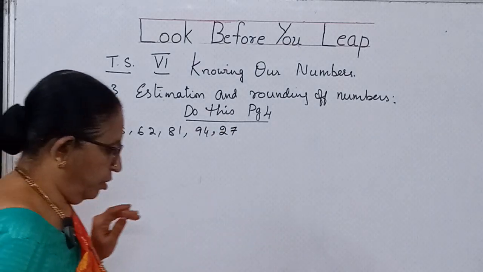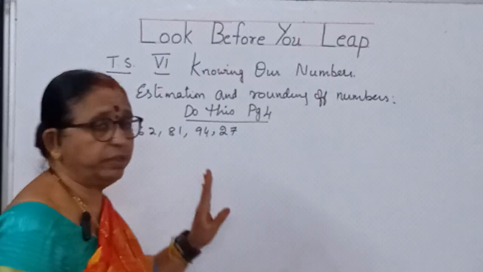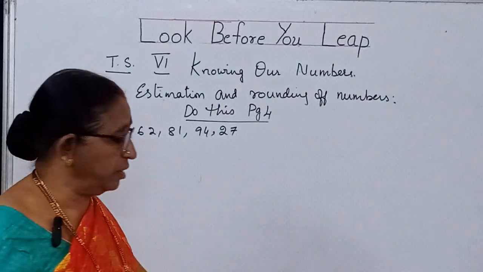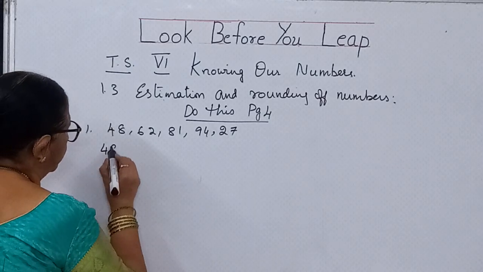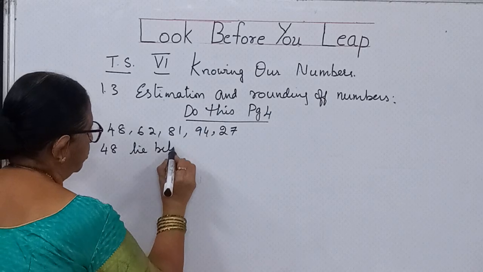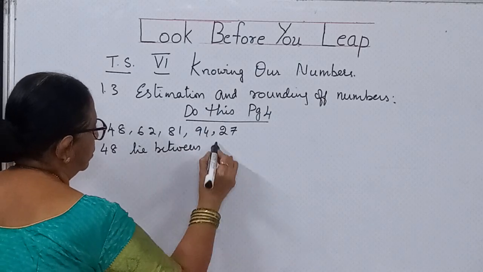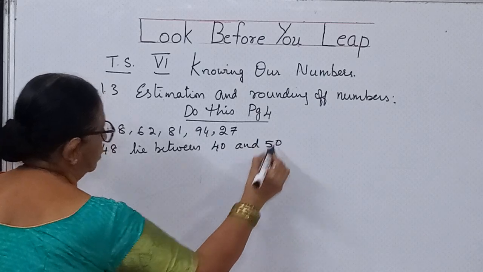These numbers you have to talk about nearest tens because these are all 2-digit numbers. Up to nearest tens you have to do. So one by one we will talk about. What is 48 children? 48 lies between 40 and 50.